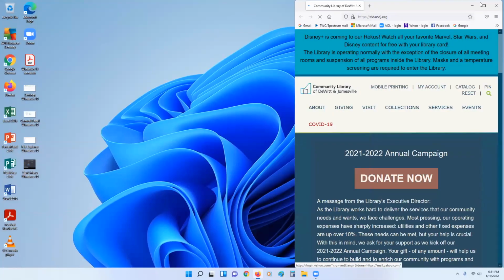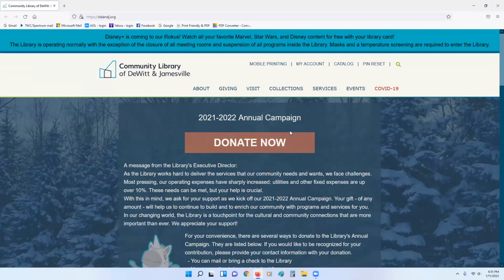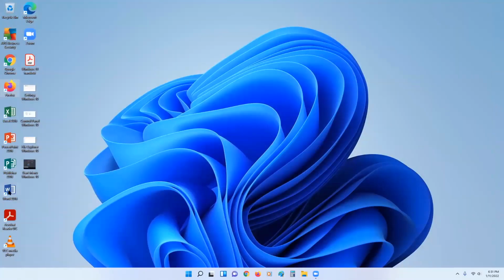You can double click a web browser from the desktop, so like Edge, Chrome, or Firefox to get to the internet. So we have Firefox open right now, and we opened it directly from the desktop. So all of these items that you see can be opened from your desktop.